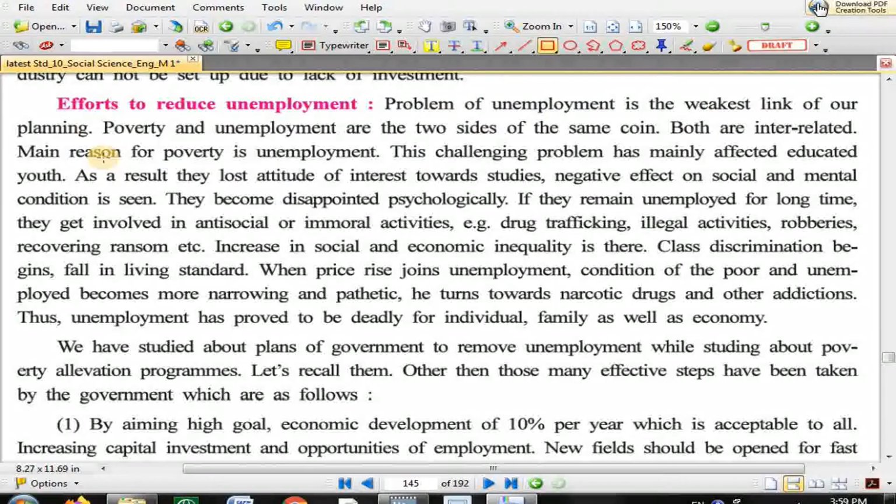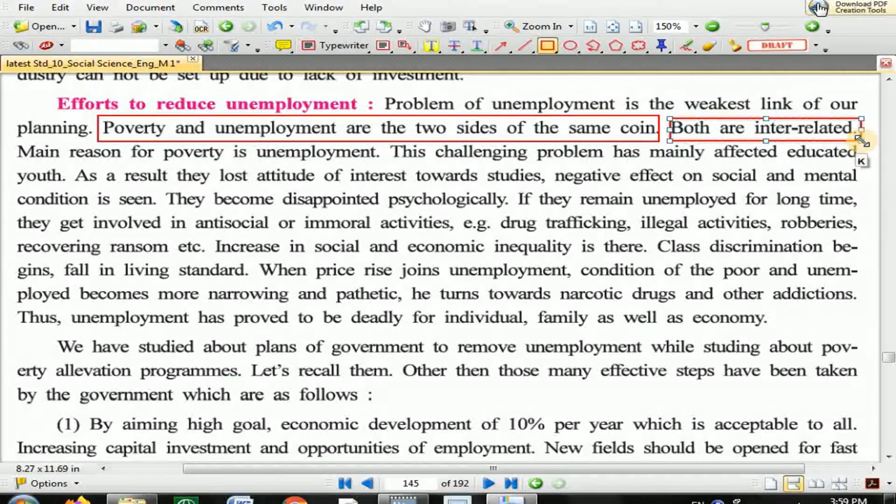It indicates the weakness of our planning process. Poverty and unemployment are two sides of the same coin. That sentence can be asked in the exam. Please underline. Both are interrelated. If poverty increases, then unemployment increases, and if unemployment increases, then poverty increases.